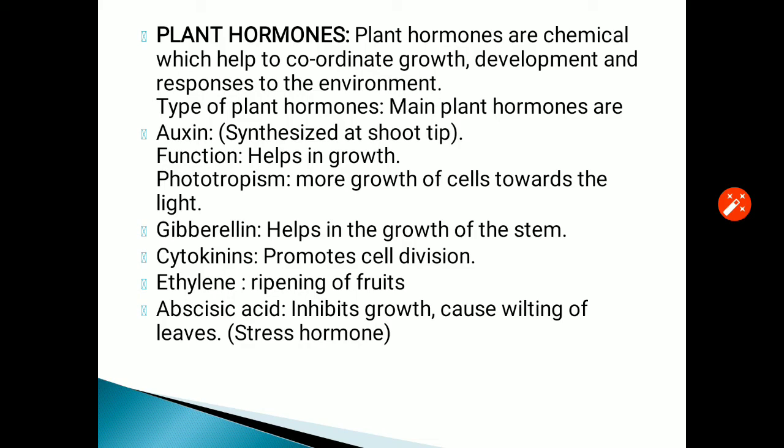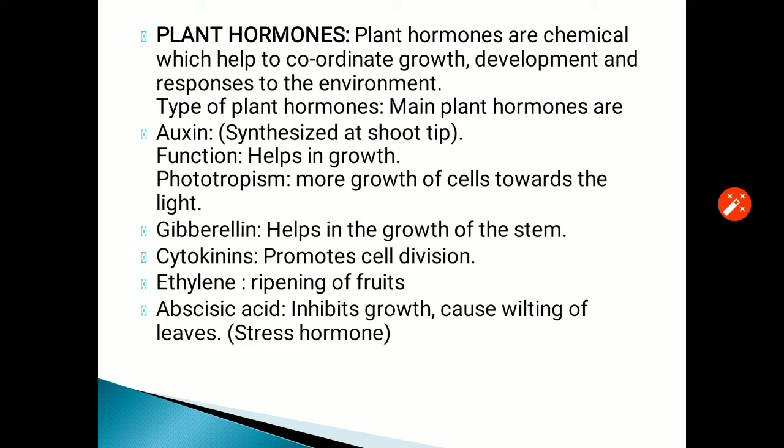Now ethylene, it is a gaseous hormone and it promotes aging and falling of leaves and fruits. It also promotes ripening of the fruits. It breaks the seed and bud dormancy, so the seed can germinate and the bud can become a flower. It initiates root growth and root hair formation.